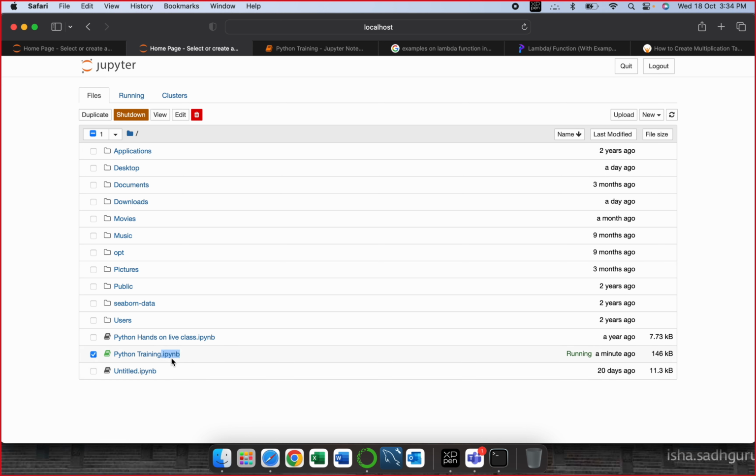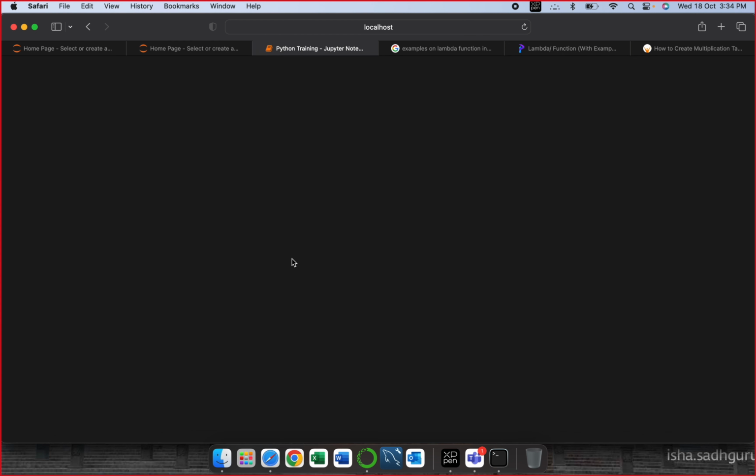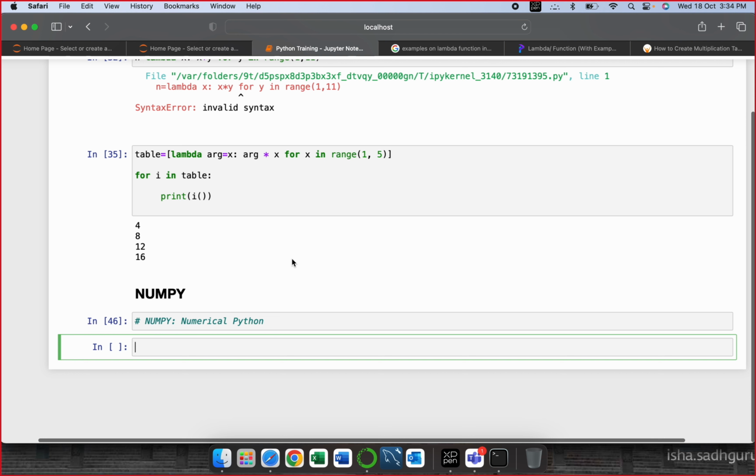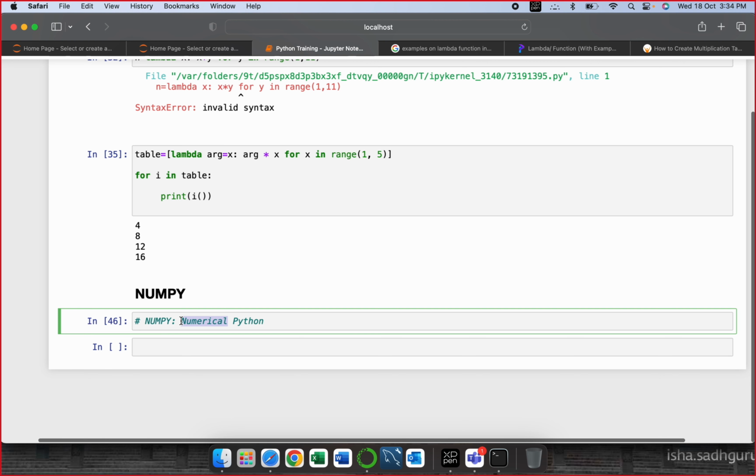So py is Python, nb is notebook, I is, I don't remember right now, but pynb is Python notebook. So any file ending with .ipynb or .py is a Python notebook on which you are working. So NUM suggests that it's numerical.